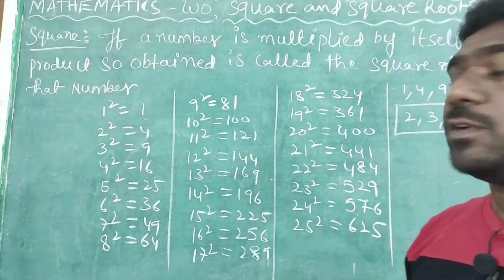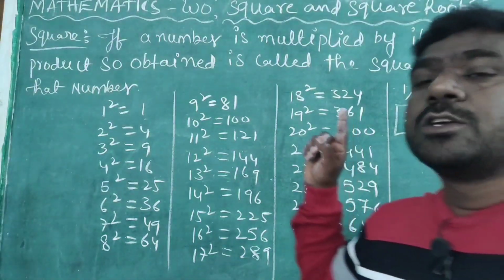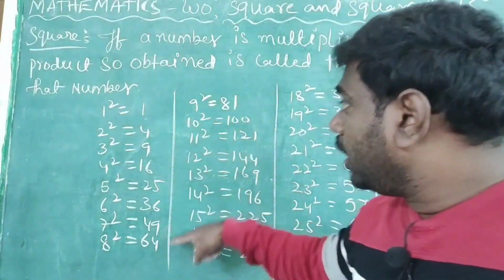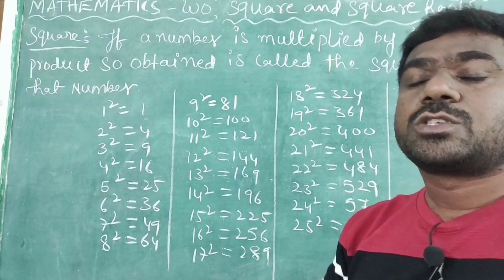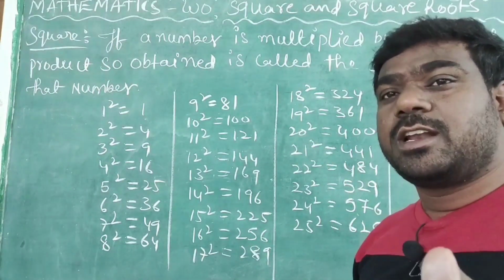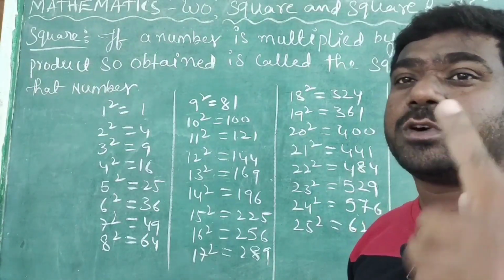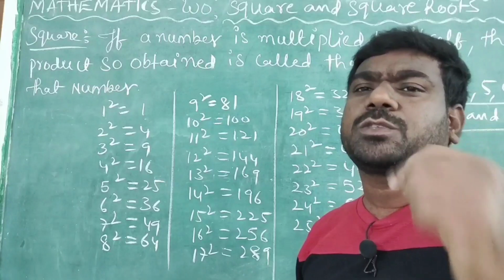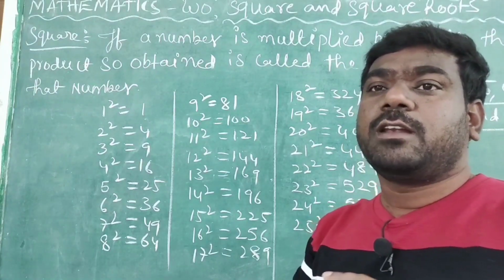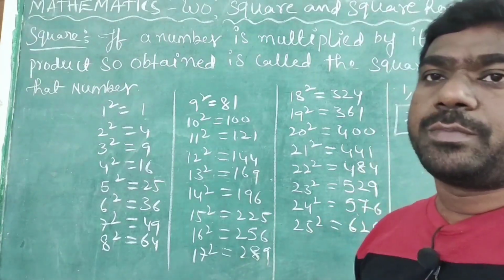The next property is what here? The square of any number is always positive. The square of a natural number is always positive. Remember, for any number, its square is always positive only. Negative will not come. That is the second property.